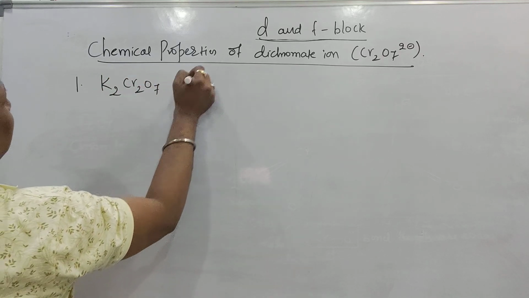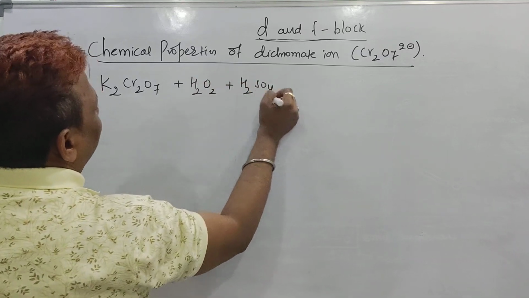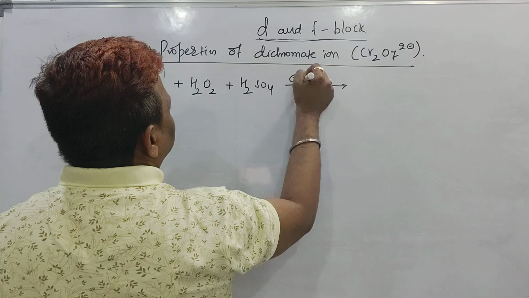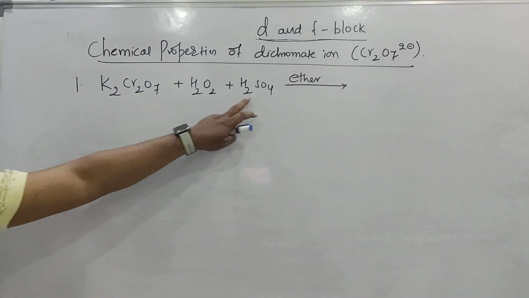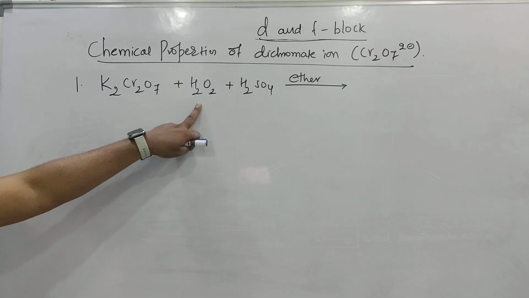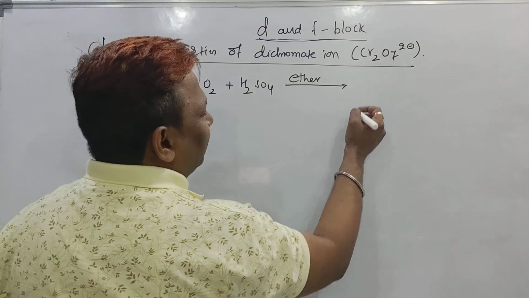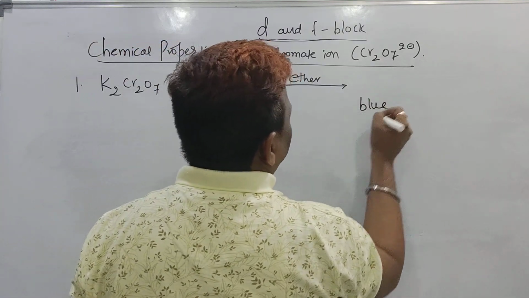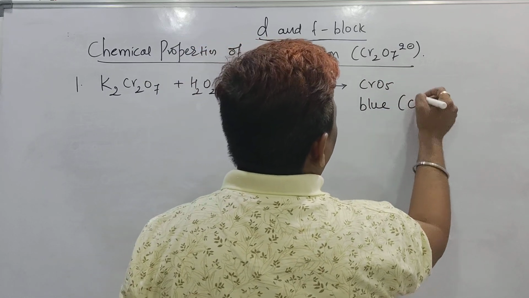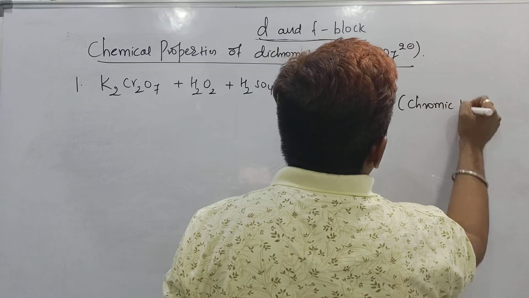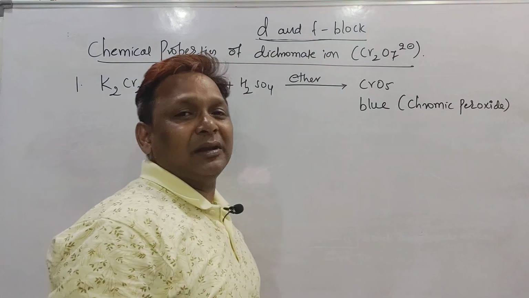K2Cr2O7 on reacting with H2O2 in presence of acidic medium, and obviously they should maintain some ether medium also. Acidification of K2Cr2O7 in presence of H2O2 gives rise to a blue colored compound. This blue colored compound is CrO5, which is called chromic peroxide. It's a very important question at the Mains level and even the NEET level.